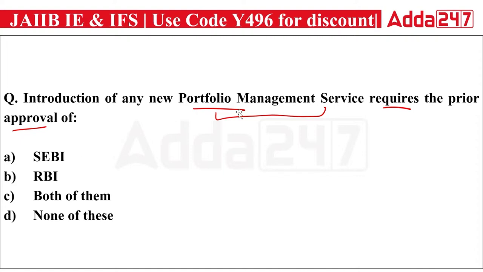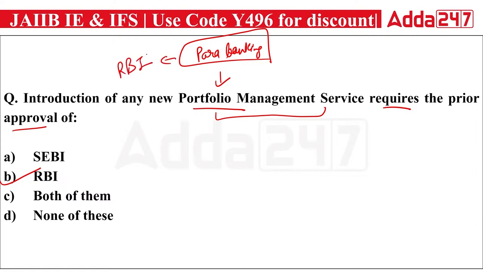So to act as a portfolio management service, whose prior approval is required? The answer is obviously RBI, because portfolio management service is part of para banking services, and para banking always comes under the Reserve Bank of India. So the right answer is B, Reserve Bank of India. Do remember, only merchant banking is the type of banking regulated by SEBI. All the other types of banking are managed by RBI.